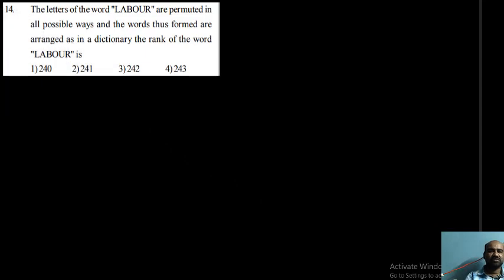Okay, next. The letters of the word LABOUR are permuted in all possible ways and the words thus formed are arranged as in a dictionary. Then find the rank of the word LABOUR. This type of problem is already explained. First of all, you need to write the alphabetical order of the letters: first A, next B, next L, next O, next R, U.